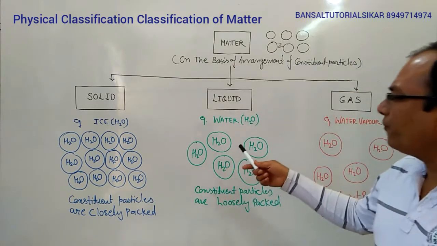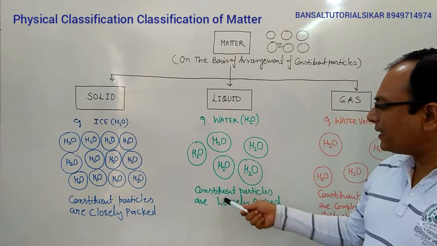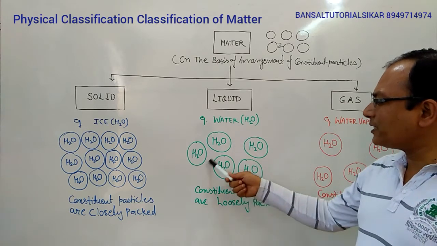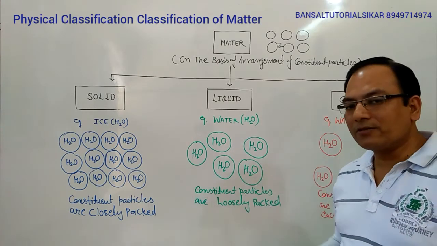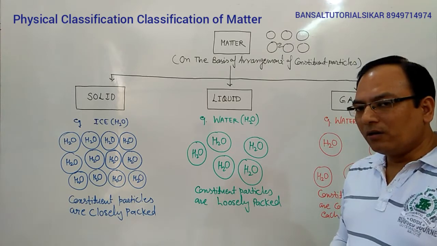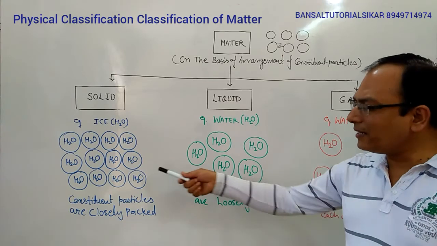In the case of water, you can see that the constituent particles are loosely packed. They have somewhat interparticle space greater than the solid state. They have interparticle force of attraction lesser than solid.